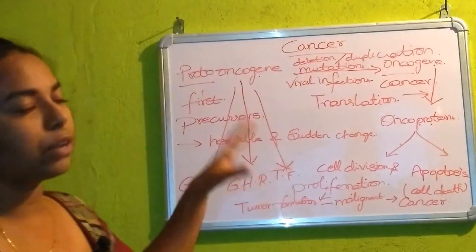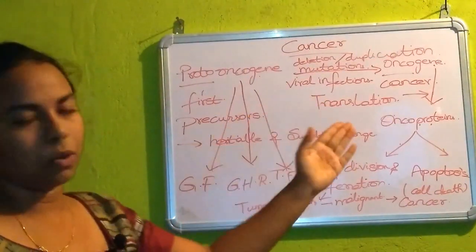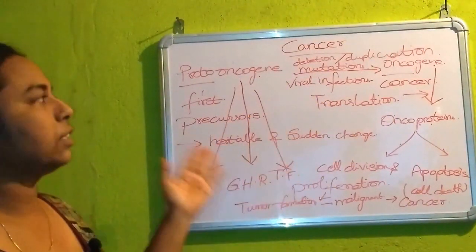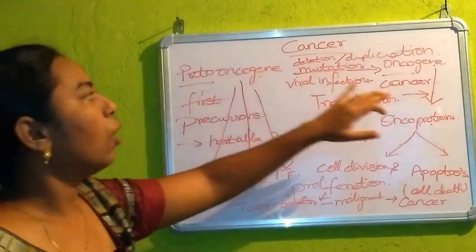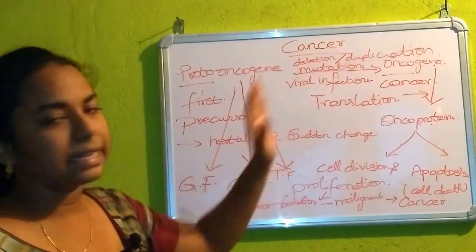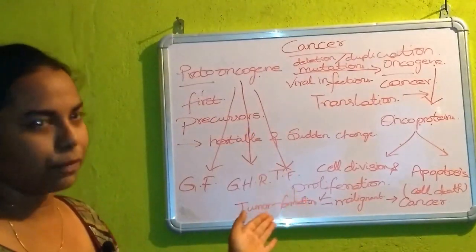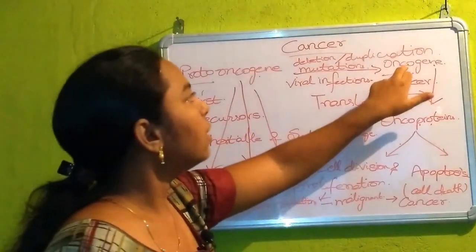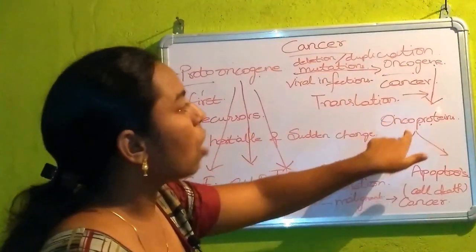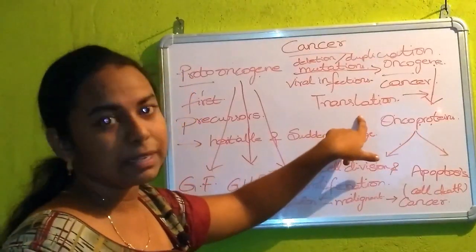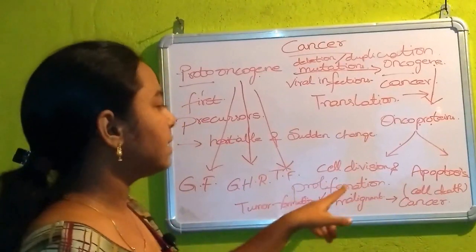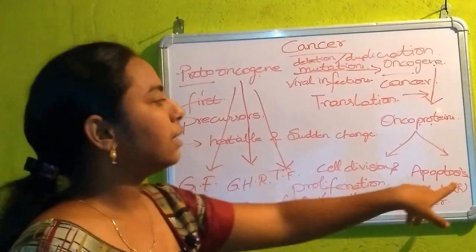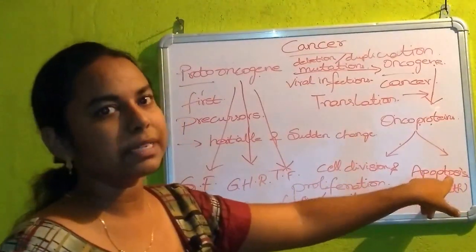So this is the overall role of proto-oncogene and oncogene. Let us have a summary about this topic. Proto-oncogene is the precursor of oncogene. Oncogene is the one which is responsible for the disease of cancer. This oncogene synthesizes the oncoproteins through the process of translation. These oncoproteins play two main roles. One is cell division and proliferation, and the other one is apoptosis, which is the programmed cell death.